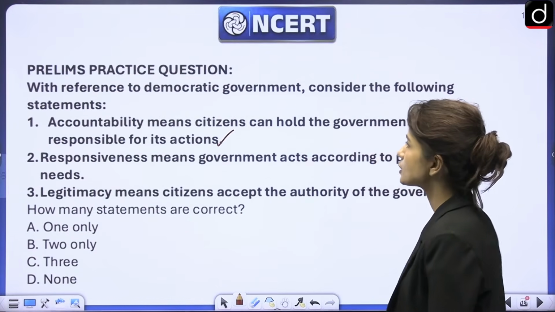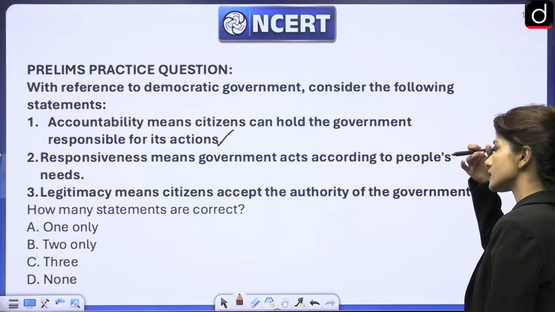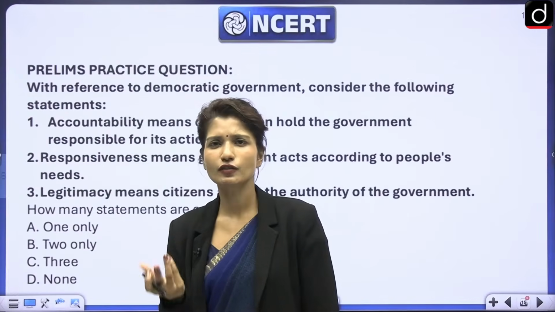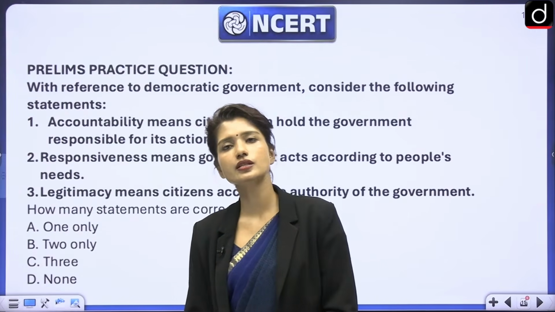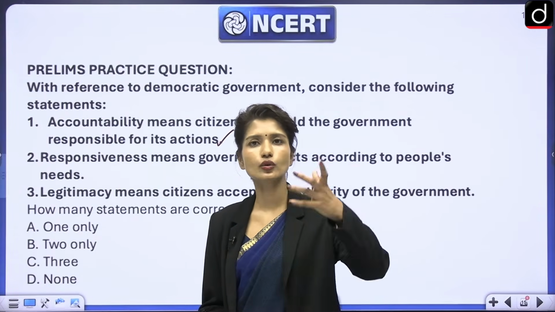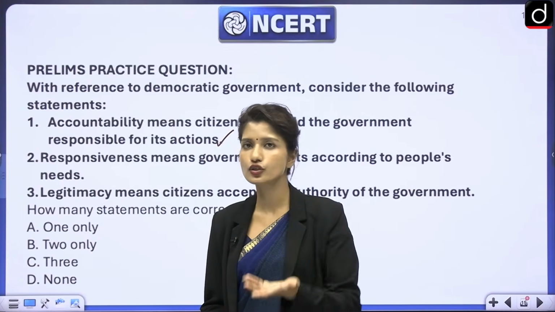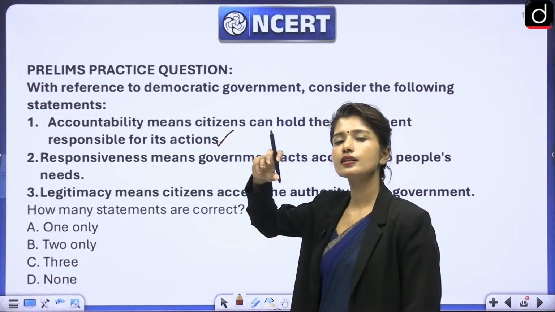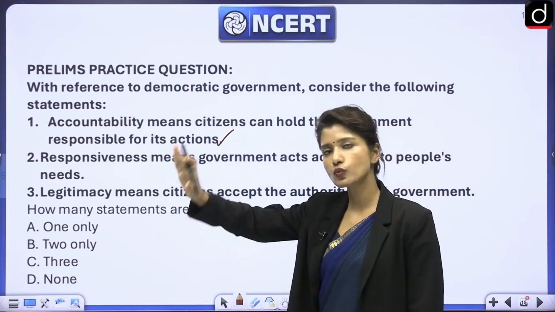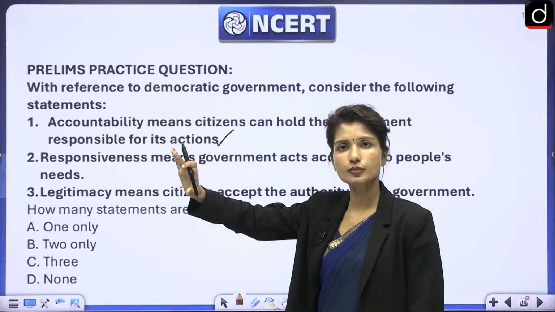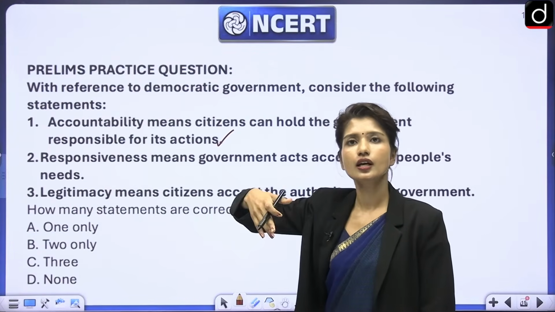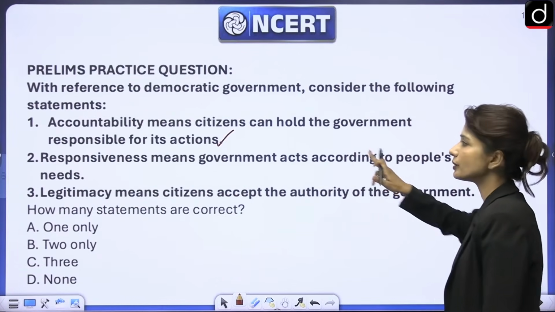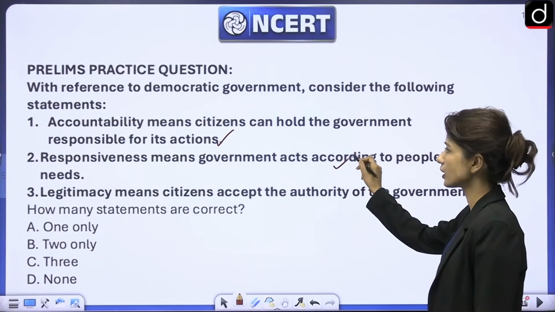Second, responsiveness means government acts according to people's needs. Yes, responsiveness comes from the word responsive, and you must have used it in daily life as well. Response means, let's say you texted somebody and the person texted you back. That is response. So here also, responsiveness would mean, let's say the people have said something, okay, this is what we want, this is something we are not comfortable with, and the government responds with actions or words. That is responsiveness. So government acts according to people's needs. This is also correct.